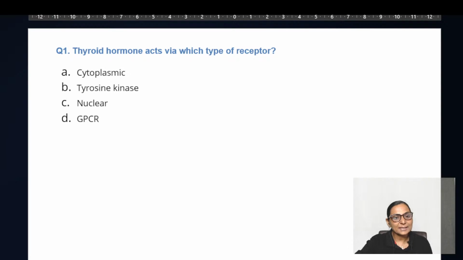The MCQ saying that the thyroid hormone, okay, the thyroid hormone acts via which type of receptor? Whether it is cytoplasmic, whether it is tyrosine kinase, whether it is nuclear, or whether it is G protein coupled receptor. Yes, anybody would like to give the answer for this? Which type of receptor do you think the thyroid hormone has? Yes, any answers?